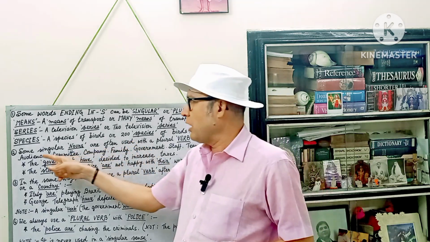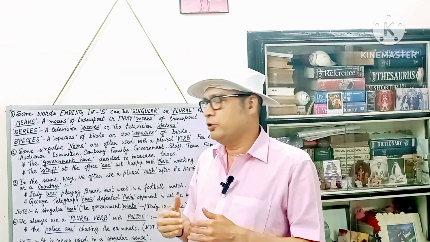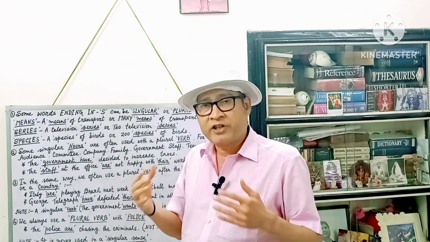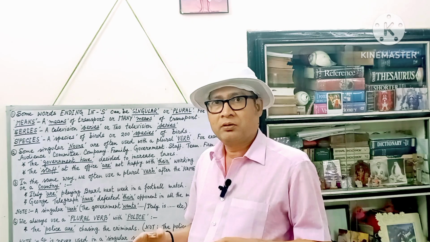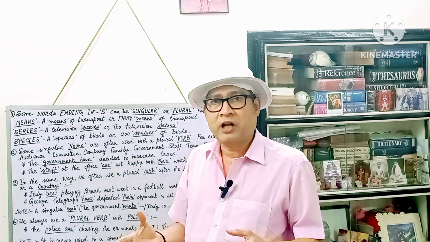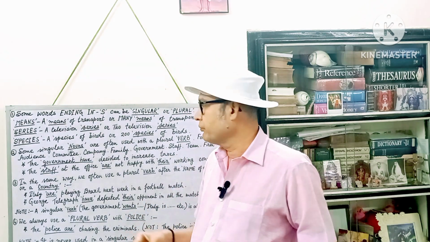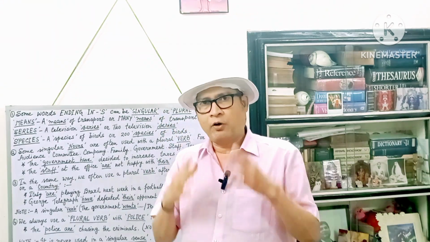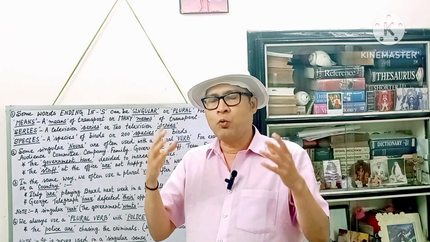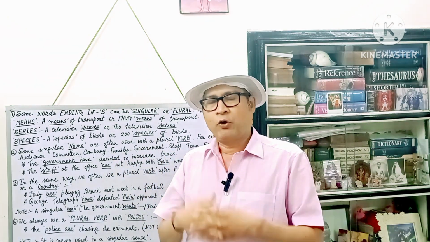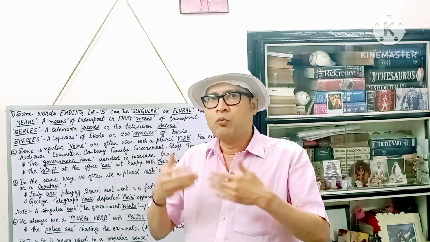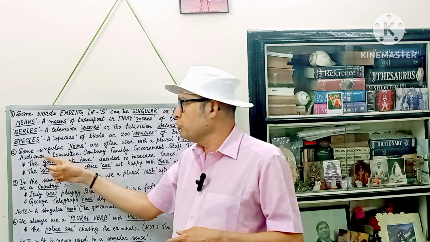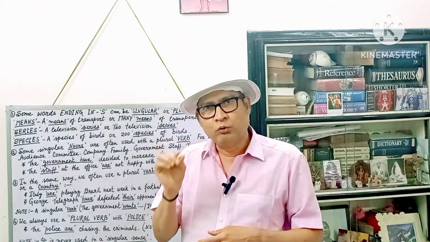What are those nouns? Those nouns clearly sound and look exactly like a singular noun. But if you want, you can use those nouns as a plural as well. For example, audience. We know that an audience does not consist of one viewer or one listener. An audience always consists of more than one viewer or more than one listener. Therefore, if you want, you can use this word audience as a plural noun.